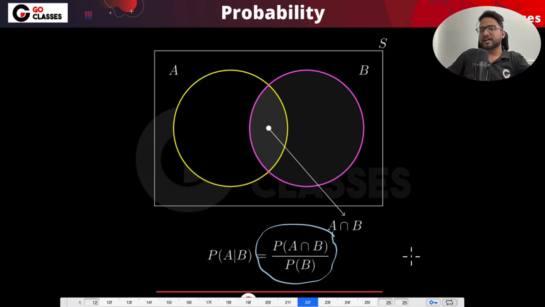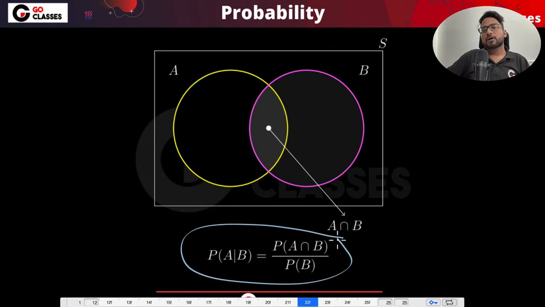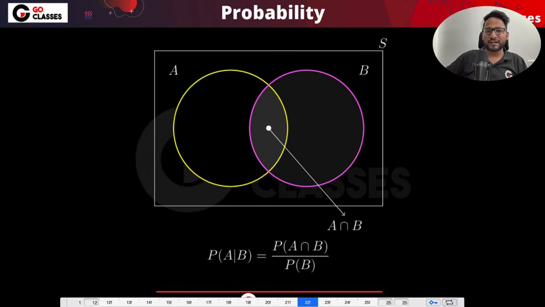Maybe at first sight it is counterintuitive. I mean, it is not coming natural to you, right? To be honest, there is no proof of it. We can't prove it because that's the definition of conditional probability. That's how it is defined. So there is no particular proof of it. Still, we will try to understand this using intuition. Is this clear? Now let me give you some example, more intuition behind this formula. Although again I am saying there is no proof of this formula, because by definition conditional probability is defined like this. Still, if we can do it with the intuition, then why not, right?